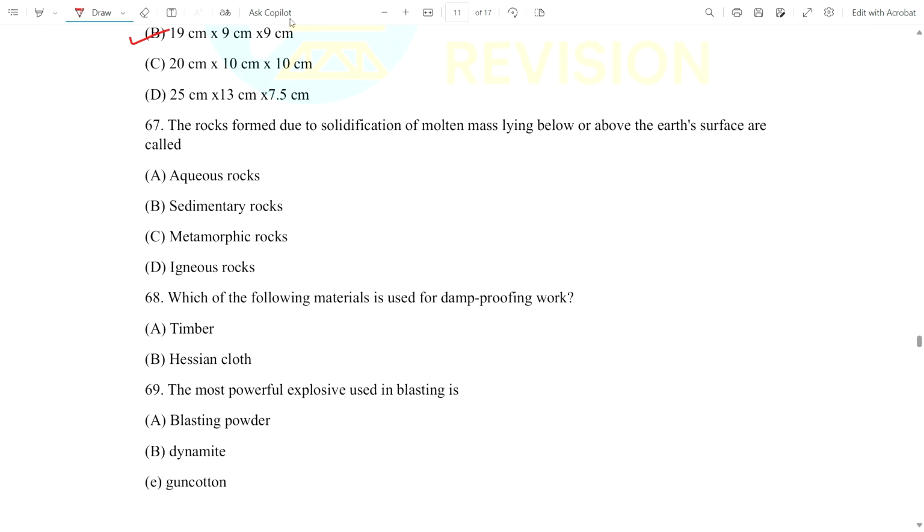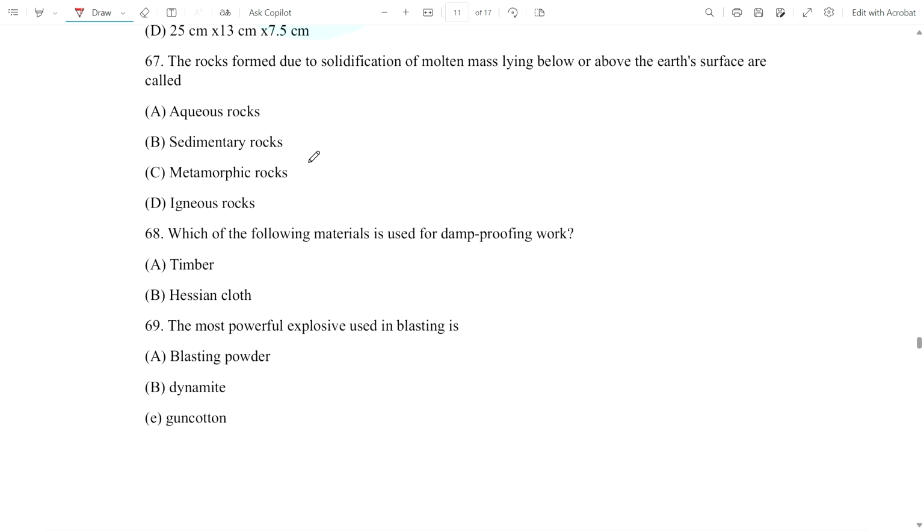So question number 67 has come: the rocks formed due to solidification of molten mass, lying below or above the earth surface, are called what? That is igneous rock. Already I have discussed this rocks portion in my stones video. So you will definitely be able to answer this question, because my stones video revision will help you all.